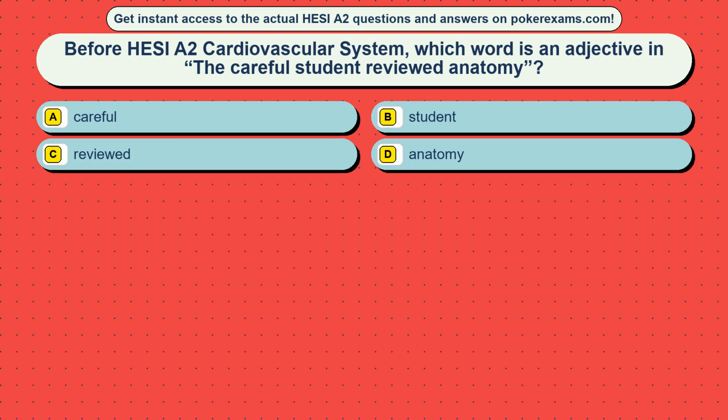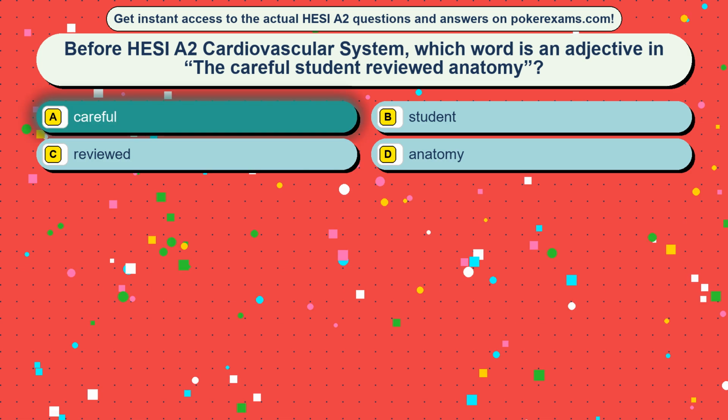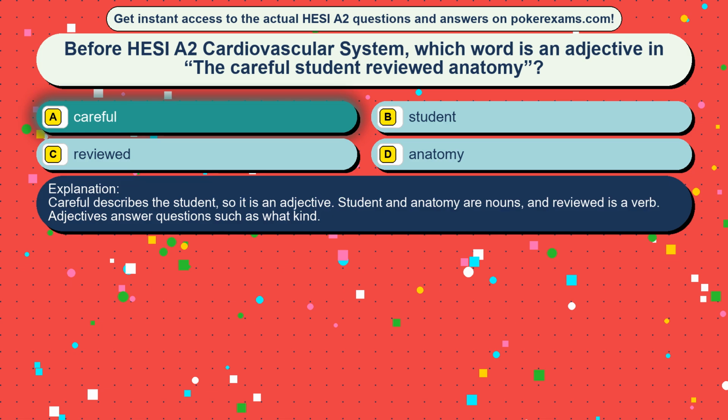Question 5. Before HESI A2 cardiovascular system, which word is an adjective in "the careful student reviewed anatomy"? Option A, careful. Option B, student. Option C, reviewed. Option D, the anatomy. The correct answer is option A, careful. Careful describes the student, so it is an adjective. Student and anatomy are nouns, and reviewed is a verb. Adjectives answer questions such as what kind.